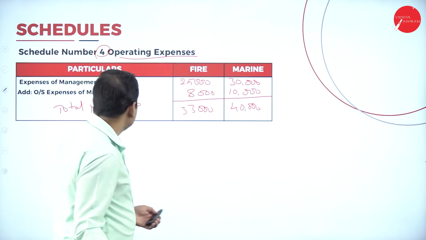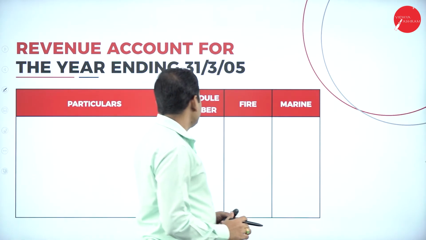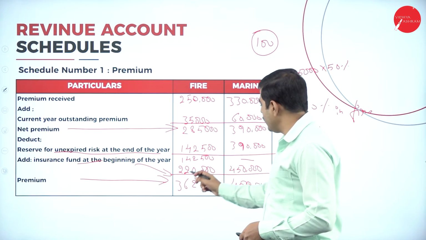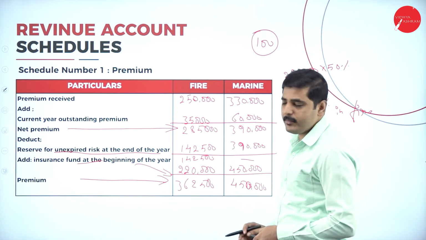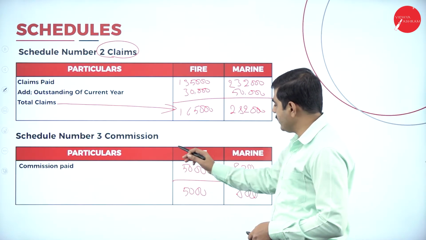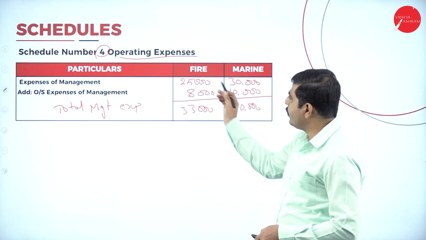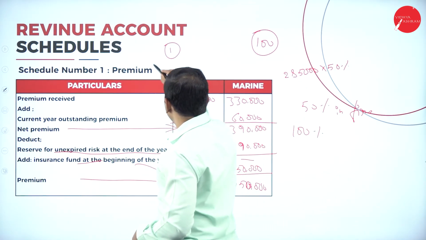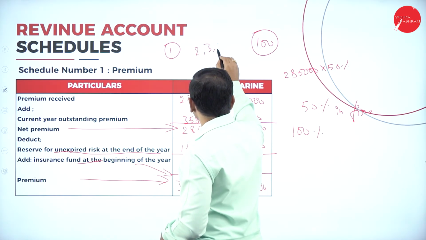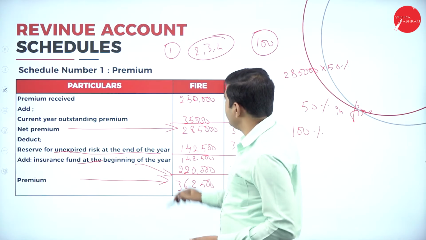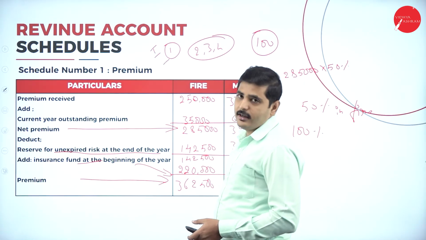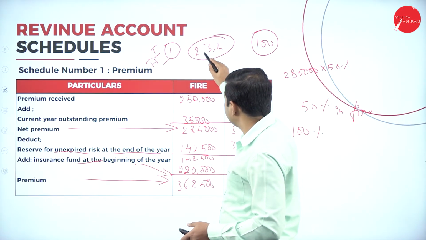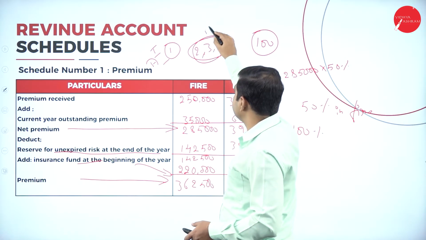Now let's go to the revenue account for the year ending 31st March 2005. What we have to do here, we have to take all the total amounts. Schedule number 1 premium, schedule number 2 claims, schedule number 3 commission, and schedule number 4 expenses. See here, what is the income? Only schedule number 1 is the income. Keep this in mind. Schedule number 1 is the income, let's keep it as A. And schedule number 2, 3 and 4 are the expenses for the company.